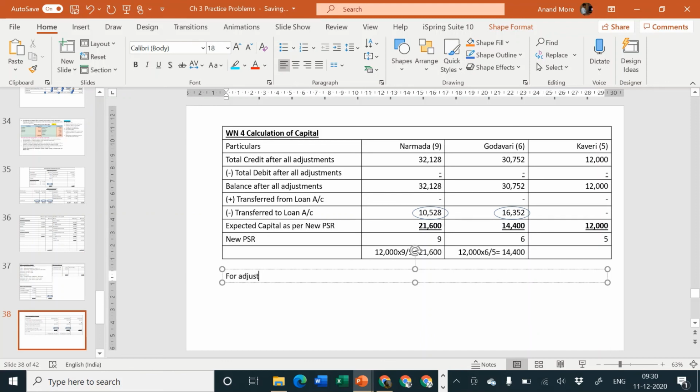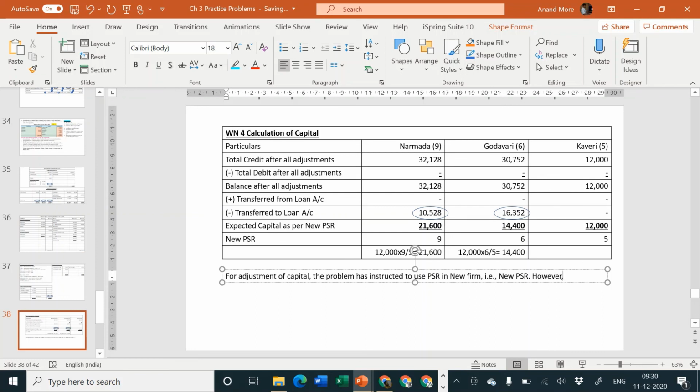For adjustment of capital, the problem has instructed to use PSR in new firm, that is new PSR.